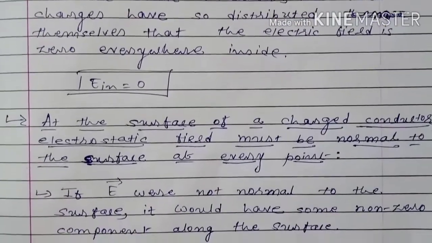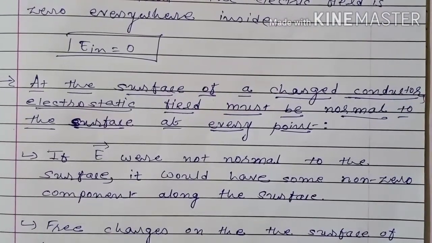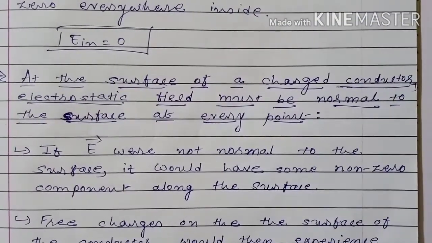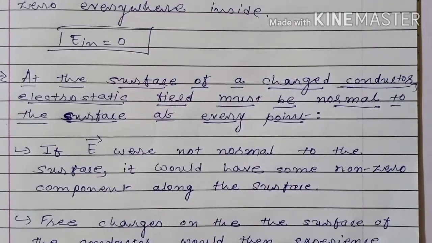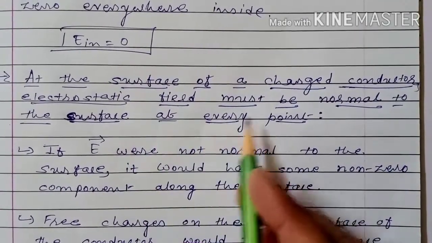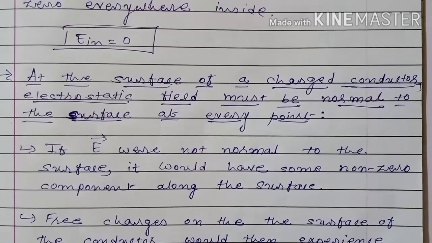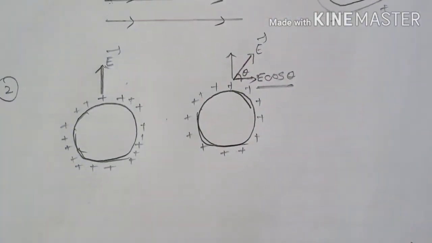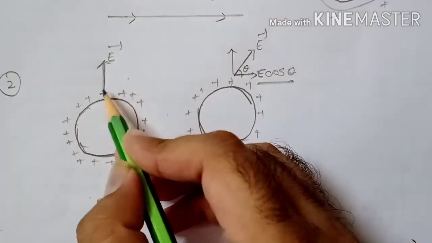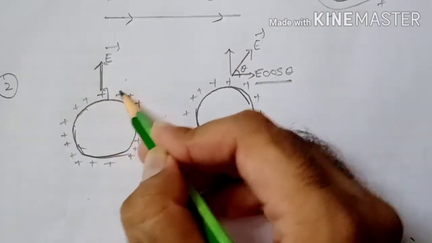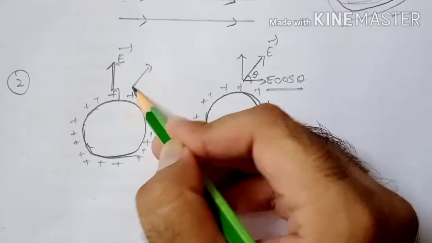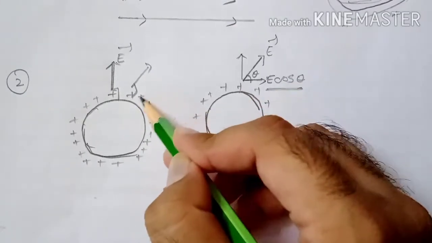Now, at the surface of a charged conductor, electrostatic field must be normal to the surface at every point. Here already we have studied in chapter number 1 that electric field is always normal to the surface.